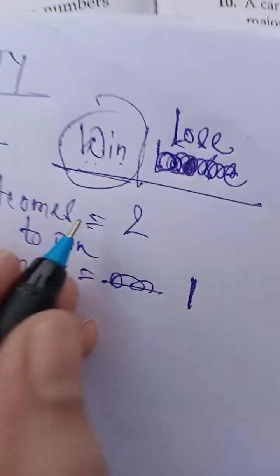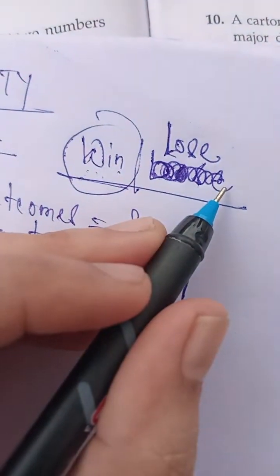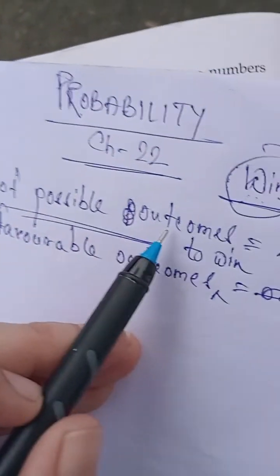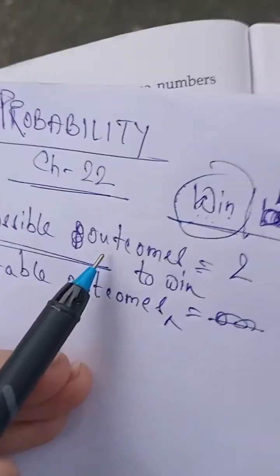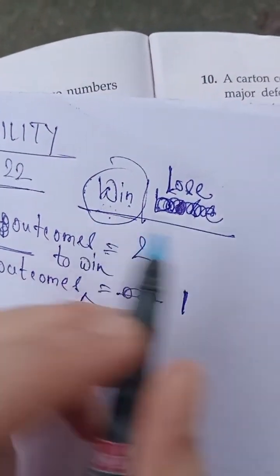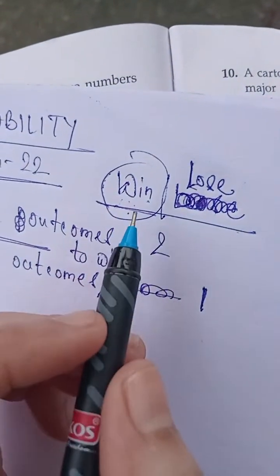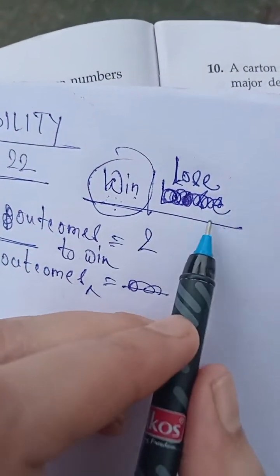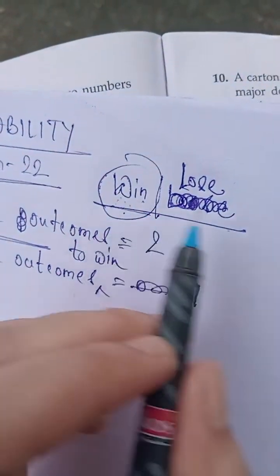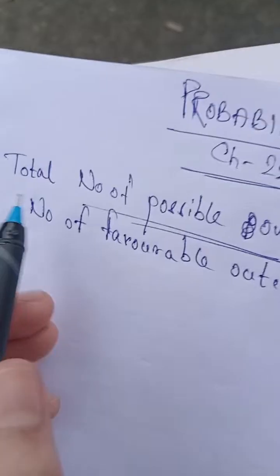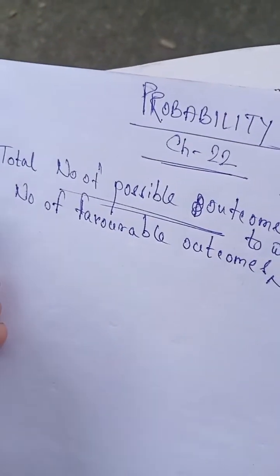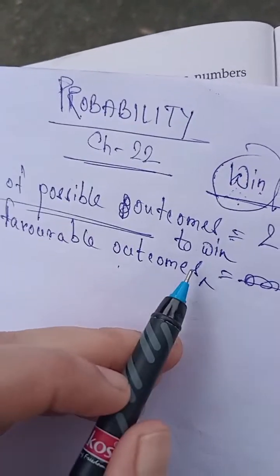Suppose you have played a match, so either you will win or you will lose. So, the total number of possible outcomes. What are the total number of possible outcomes? You are playing a match and either you will win or you will lose. So how many outcomes are there? Winning and losing. To win is one, to lose is one. So one and one, that is two. So the total number of possible outcomes is two.